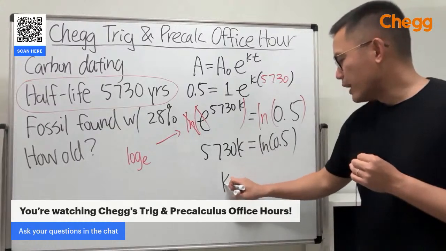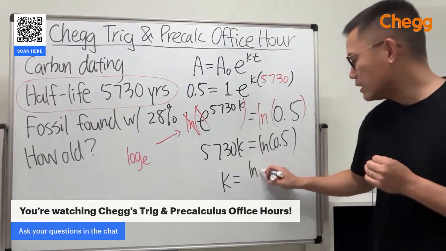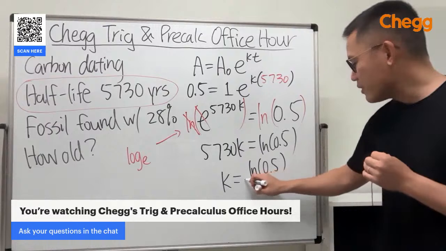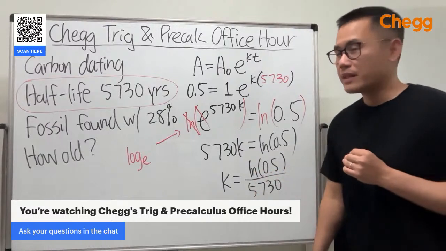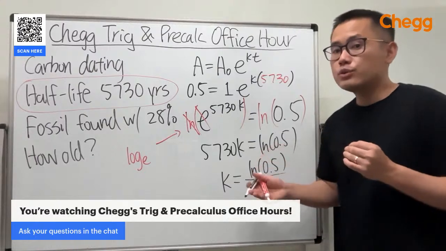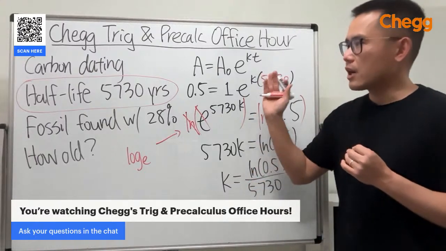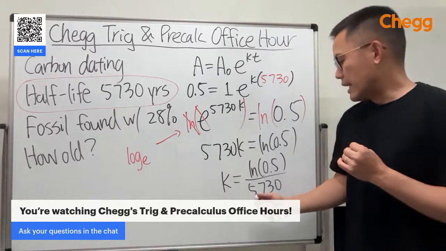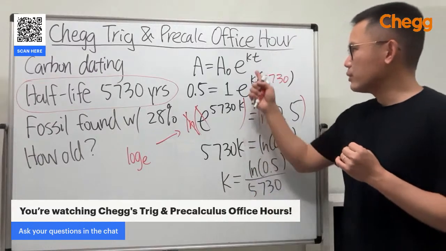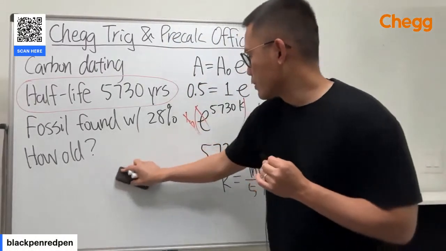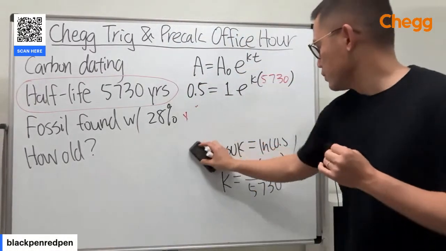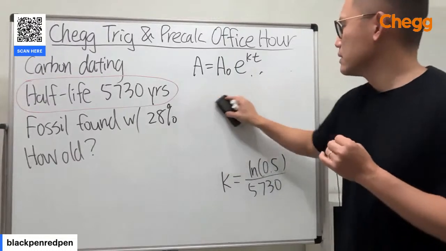Divide this to both sides. Our rate k is equal to ln of 0.5 over 5730. So this tells you how fast the carbon is decaying. And I'm just going to plug this back into the k, and that will help us to solve this question. So I'm going to just erase this.